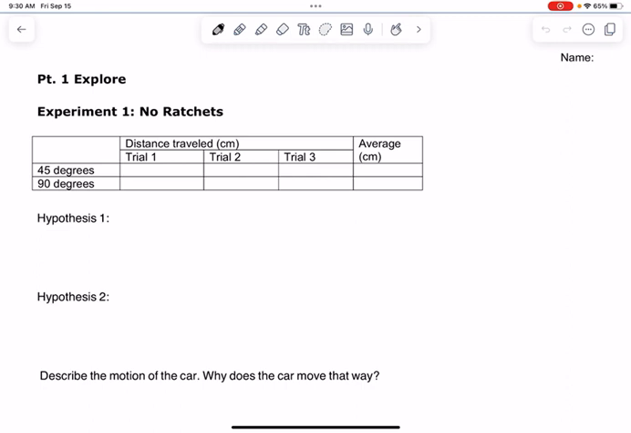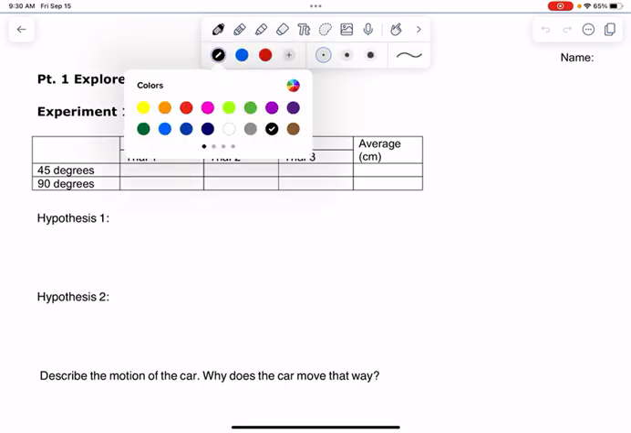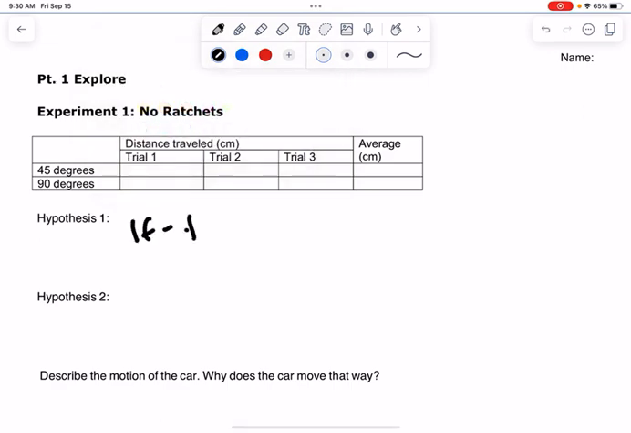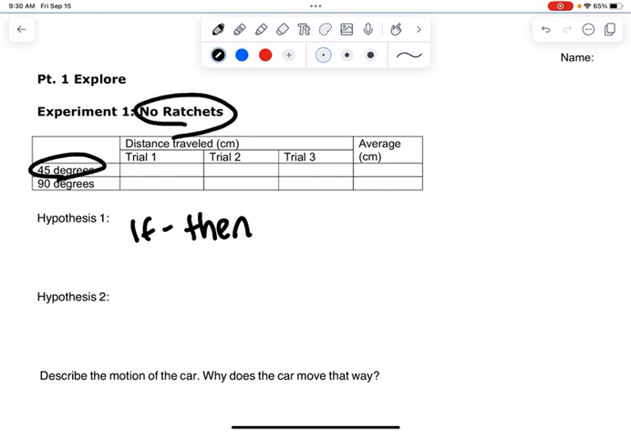Remember that when you are writing your hypothesis, it should be in the form of an if-then statement, and it needs to be specific. And what I mean by specific is it needs to explain what degrees you are using and the ratchets you are using. So for example, you could say something like, if I pull the gymnast back at 45 degrees with no ratchets on the wheels, then the gymnast will move forward or backwards, whatever number of centimeters you think that they would move.